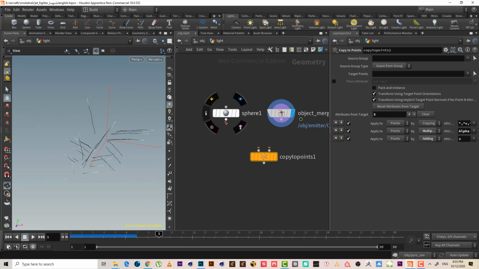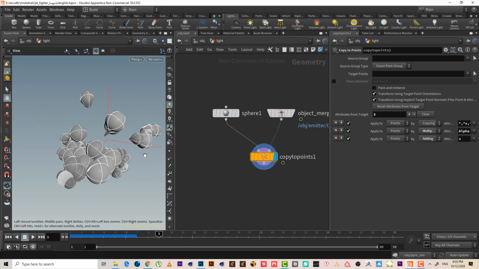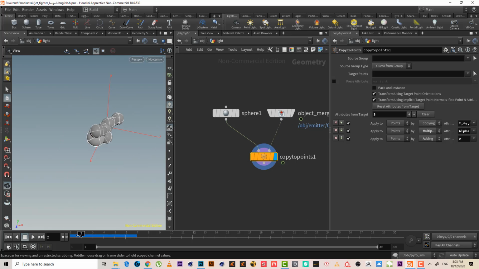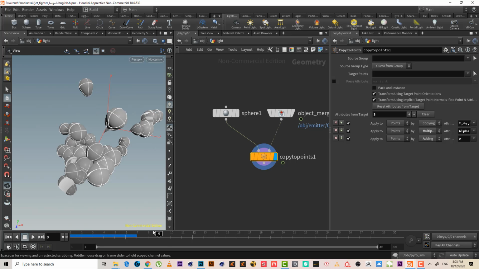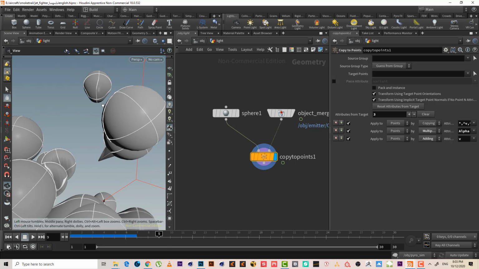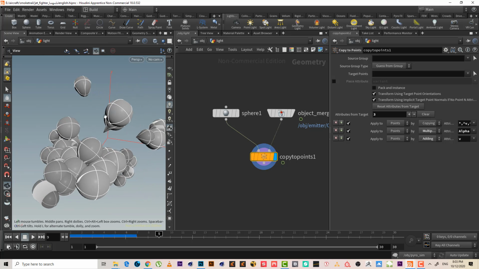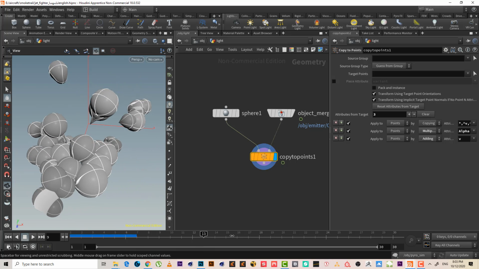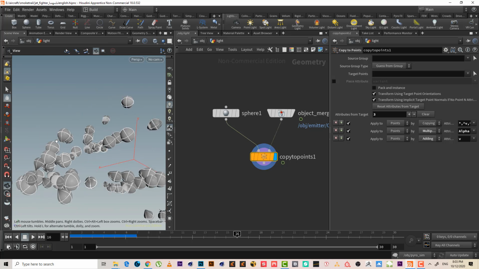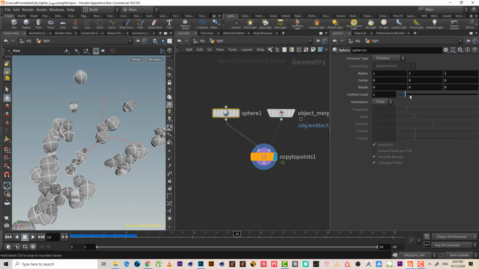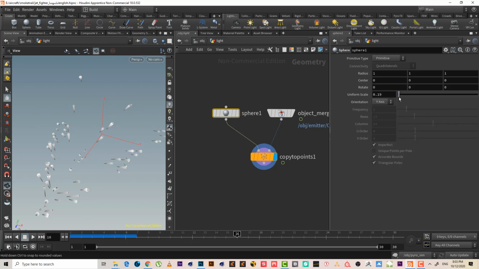If we bring this here, and this one here, we'll start to see a sphere take shape, but it's not very obvious because we need to increase the size a little bit. Yeah, something like this.